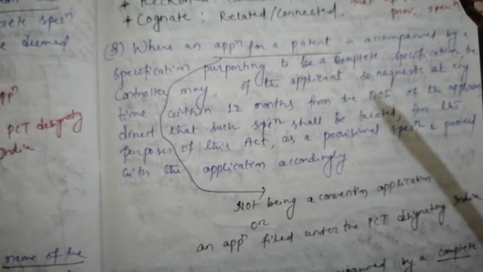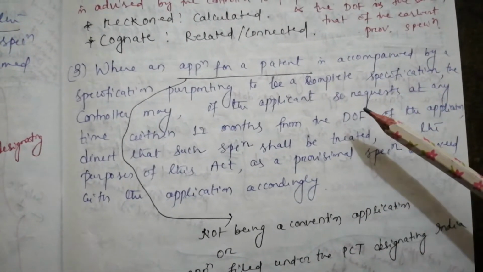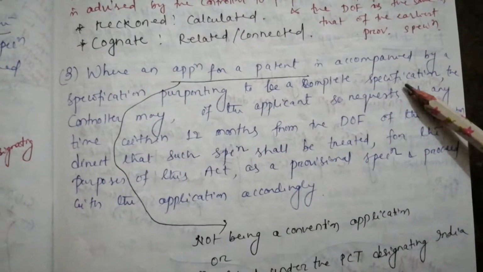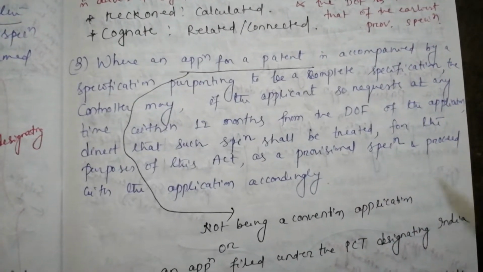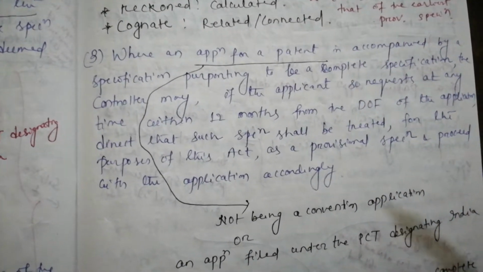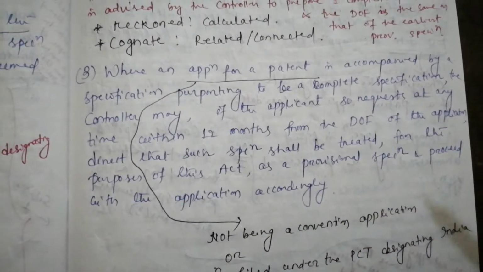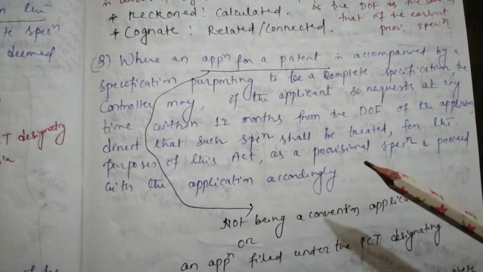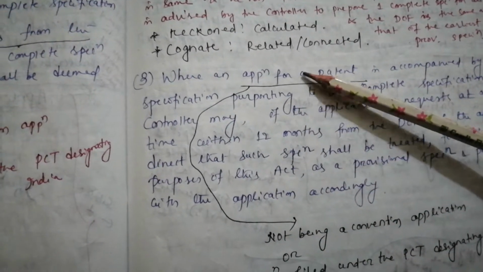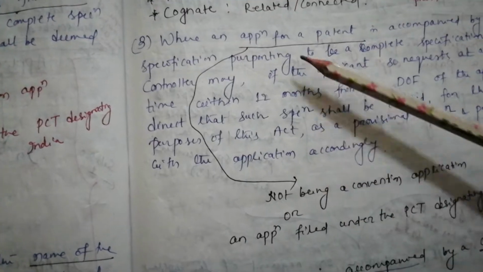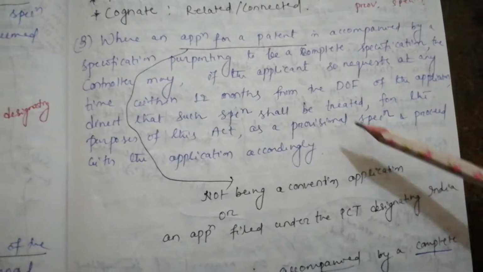Next, subsection 3. Where an application for a patent is accompanied by a specification purporting to be a complete specification, the controller may, if the applicant so requests, at any time within 12 months from the date of filing of the application, direct that such specification shall be treated for the purposes of this Act as a provisional specification and proceed with the application accordingly. Like subsection 1, this subsection is also applied to ordinary applications. So we can write here: not being a convention application or an application filed under the PCT designating India.